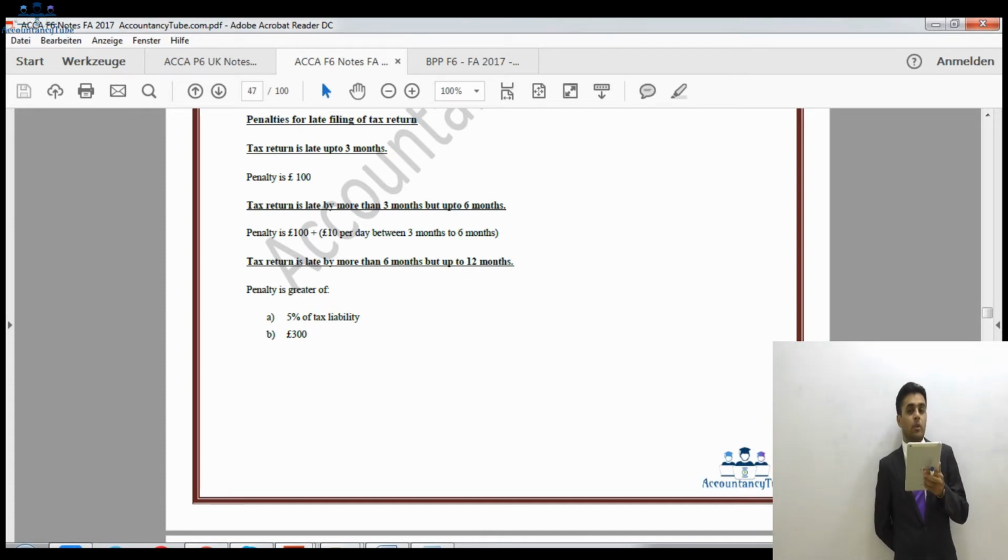And if you are doing it deliberately but not concealing it, so you're not hiding anything but you're doing it deliberately, in that case it would be the higher of 70% of liability and £300, and it could go up to 100% of tax liability and £300 if it is deliberate and concealed.